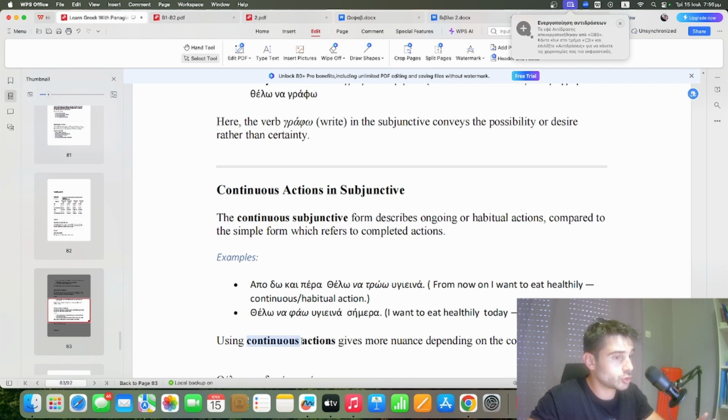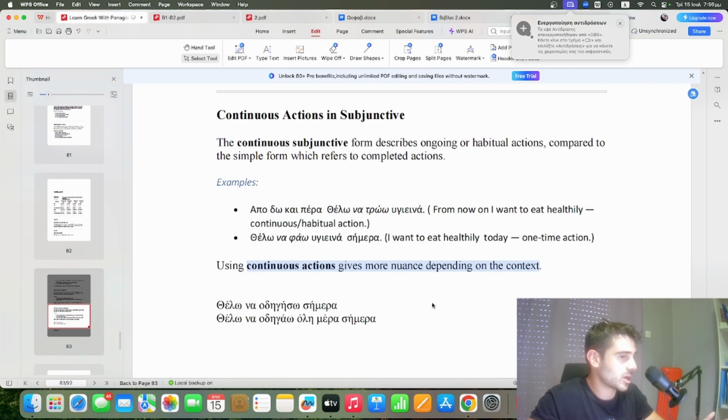So, using continuous actions gives more nuance depending on the context. Let's see one more example. Let's take the verb οδηγάω, which is the continuous form of the present tense. And if you want to say the sentence I want to drive all day today, you will say θέλω να οδηγάω όλη μέρα σήμερα. I want to drive all day today. But if you just want to say I want to drive today, which is a one-time action, you will simply say θέλω να οδηγήσω σήμερα. And this was the subjunctive.